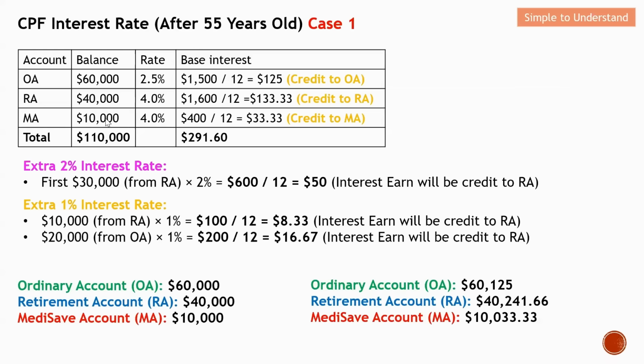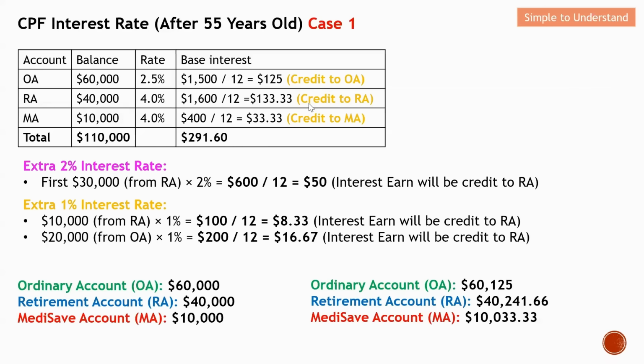Let me do a conclusion based on the scenario 1 case study. This will be the amount that is inside his CPF account. And then this will be the base interest, which I have shown to you earlier on.